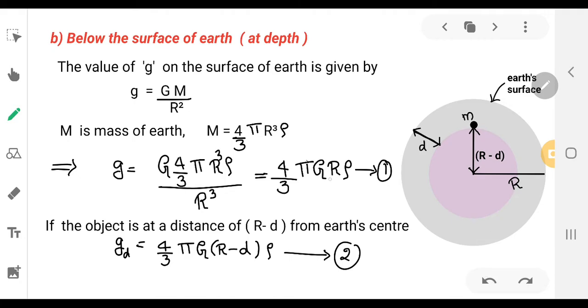So in place of R, we can substitute R minus d, the effective distance. So acceleration due to gravity at a depth d is 4 by 3 pi G (R minus d) into rho. Let us take this as equation 2.